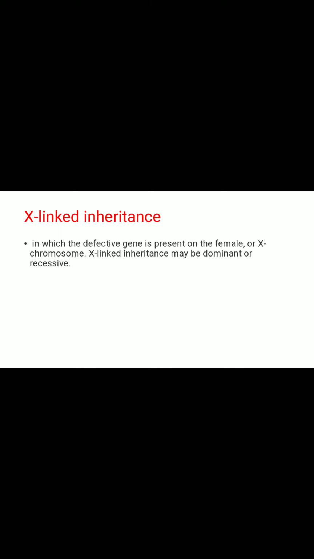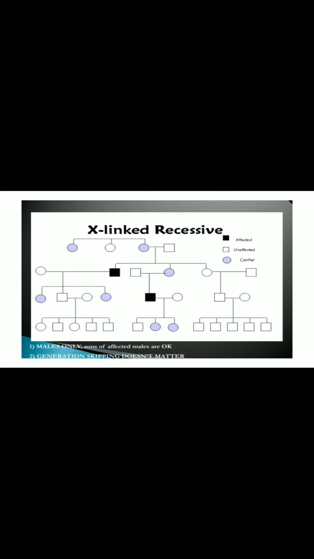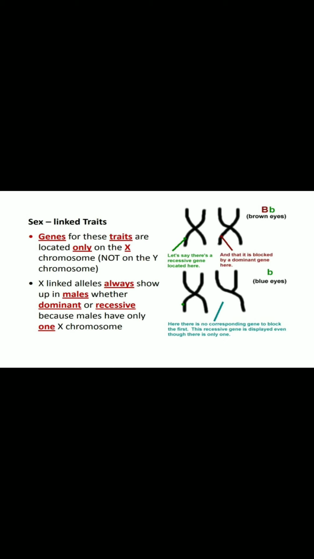So this is all about the autosomal dominant and the recessive inheritance disorders. And now the sex-linked or X-linked inheritance, in which the defective gene is always present on the X chromosome. The X-linked inheritance may be dominant or recessive. This is the pedigree chart showing the X-linked recessive, the affected, non-affected or carrier. All these things can be seen in the pedigree chart.